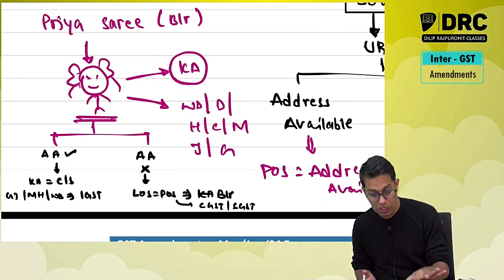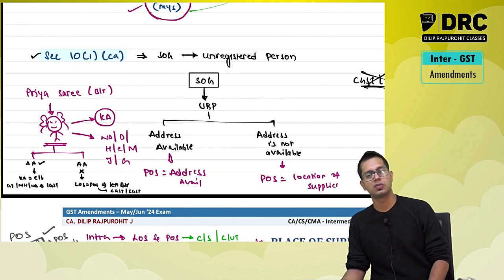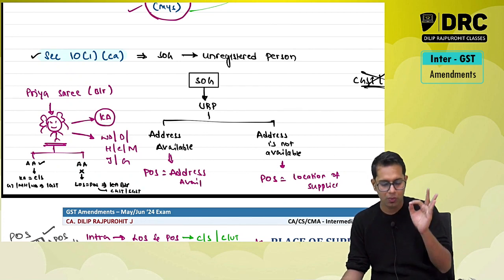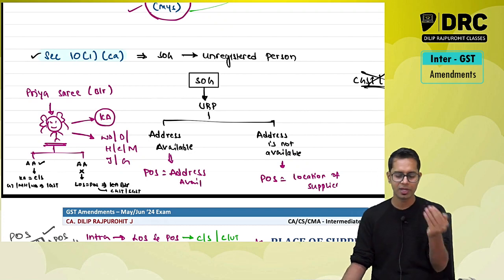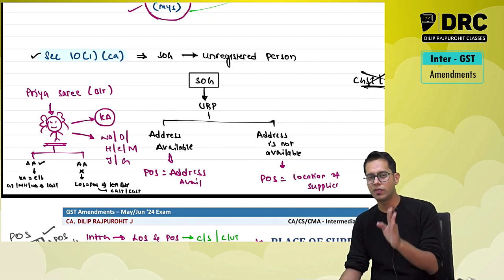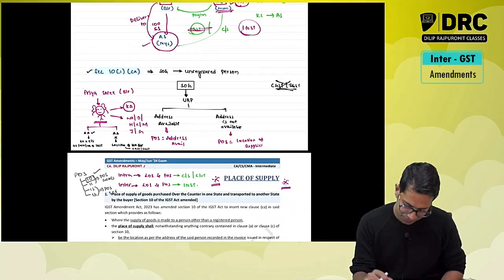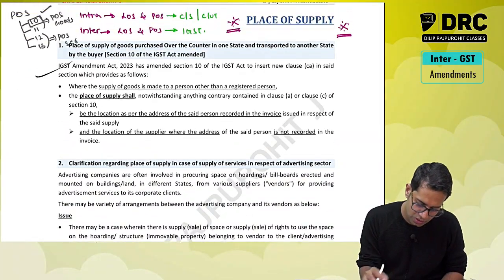This is one small newly added section. A new section has been added, section 10 subsection 1 clause CA. When the goods are supplied to an unregistered person, check whether the address is available or not. If the address is available, the place of supply will be the address available. If the address of that unregistered person is not available, the location of the supplier will be taken as the place of supply. I hope this point is also clear to you all.